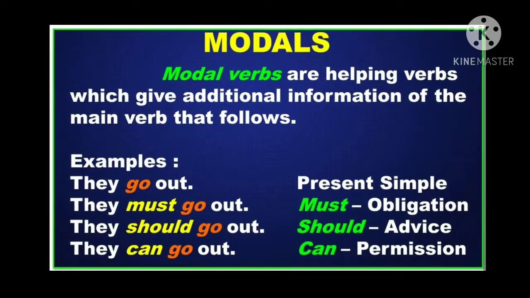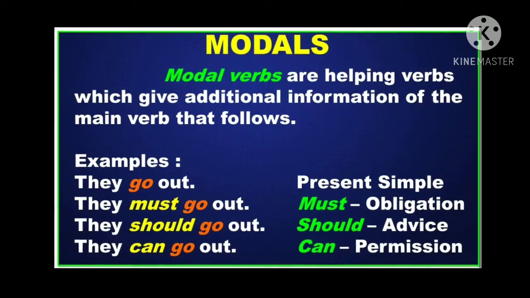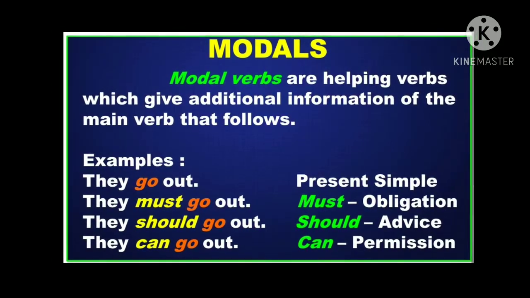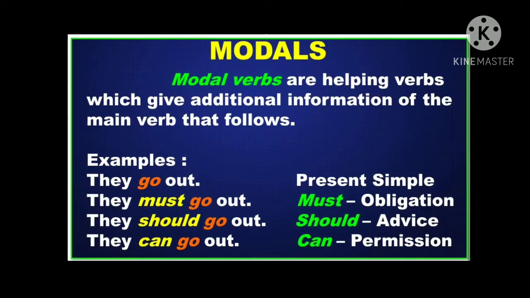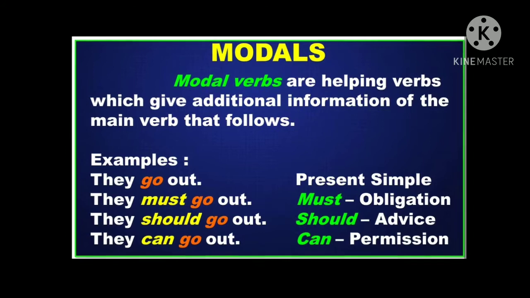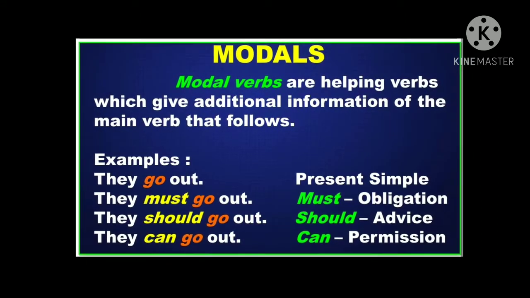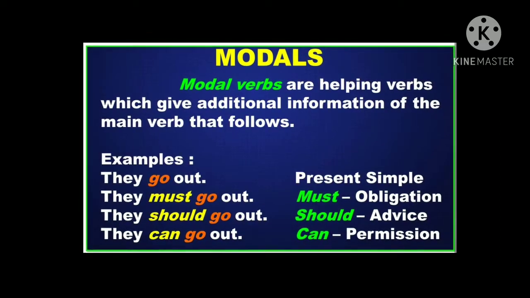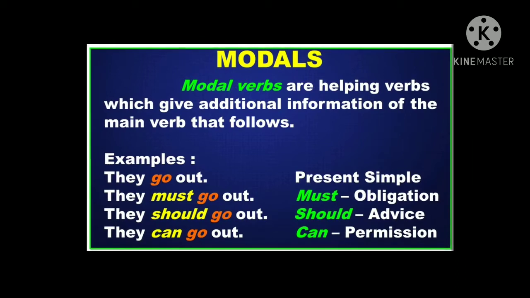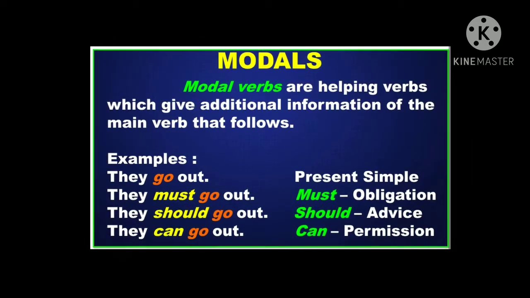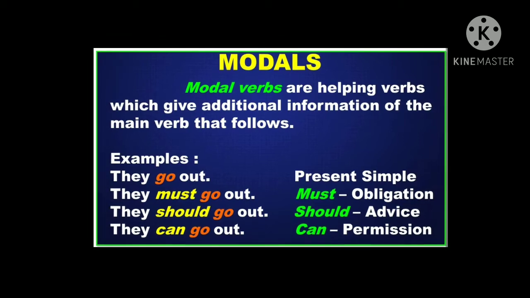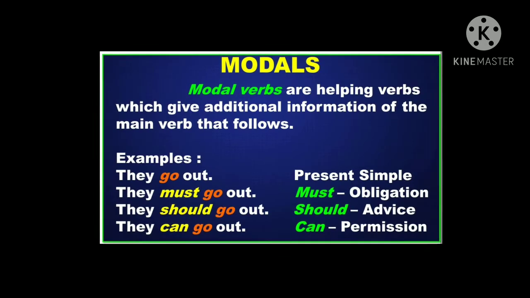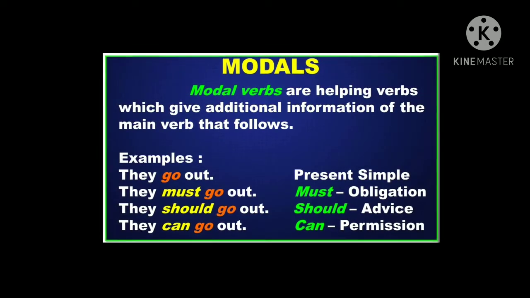They must go out. Here, must is a modal auxiliary verb that adds some information to the verb go, right? So, must is used to show the expression of obligation. Look at the second sentence. They should go out. Here, should is a modal auxiliary verb that is used to show the expression of advice. And look at the next example. They can go out. Here, can is a modal auxiliary verb that is used to show the expression of permission, right? Yes.